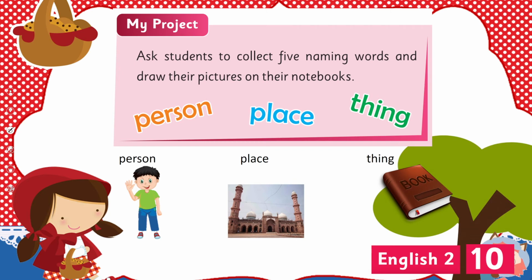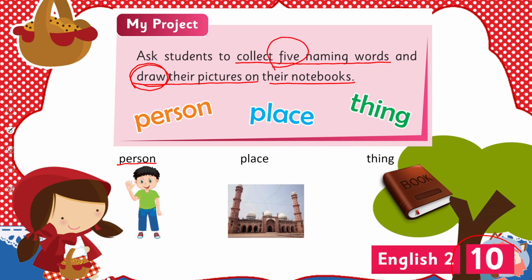And here is a project. It's mentioned in your book on page number 10. What you will do, you will collect 5 naming words and draw their pictures in your notebook. You may draw or you may use stickers as well. The way I did, for example, it's person. So I have pasted a picture for a person, a place, a thing. You will do the same for 5 naming words in each category.